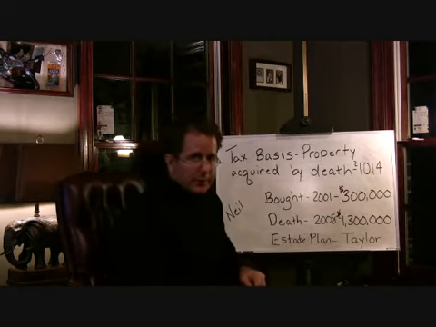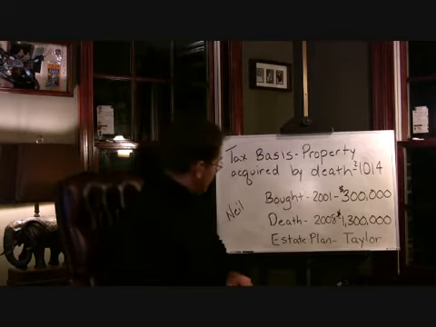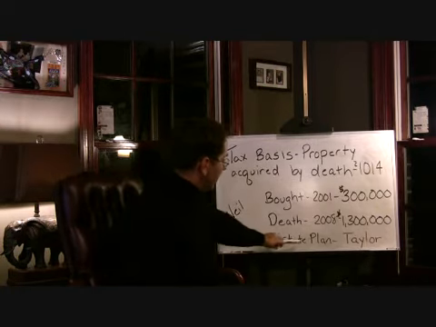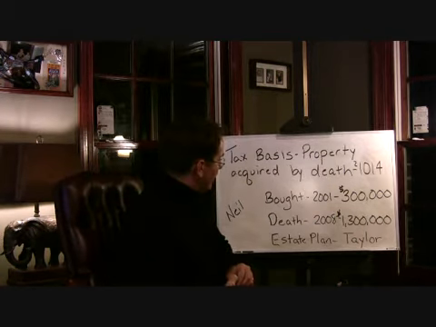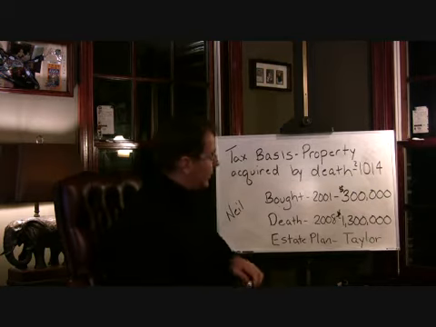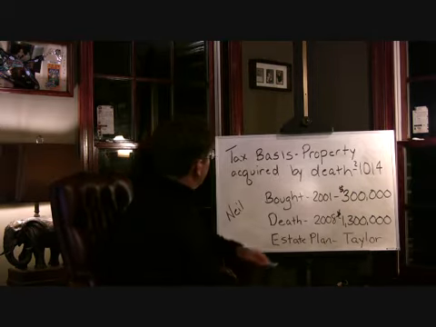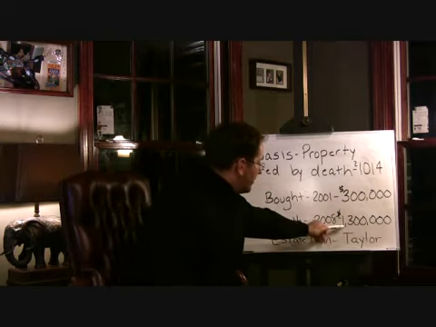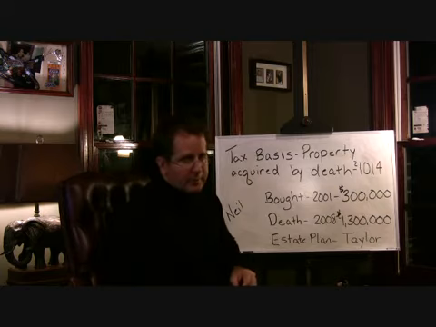So if he sold it, he would have long-term capital gain, and that would be a rather significant amount that he would have to pay. But if we went to Neil's estate plan, and let's say he left it to his daughter Taylor, and Taylor received that property after the estate distributed to her in her name, what is Taylor's tax basis in that property? Well, this is what we call the step up in basis. Taylor now steps up to $1.3 million for purposes of her tax basis in the property.